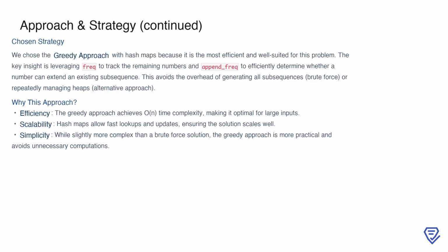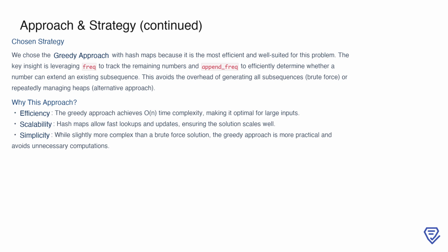Among the approaches considered, we chose the greedy strategy with hash maps as the most efficient and well-suited solution for this problem. The main advantage lies in leveraging the frequency map to track the remaining numbers and the append_frequency map to quickly determine whether a number can extend an existing subsequence. This design avoids the computational overhead of generating all possible subsequences, as seen in the brute force method, and the repeated heap management required in the alternative approach.